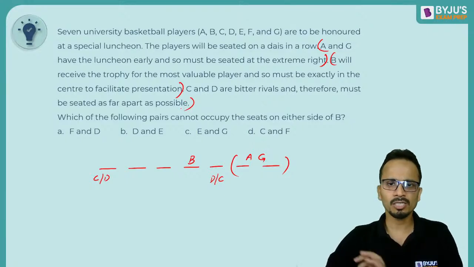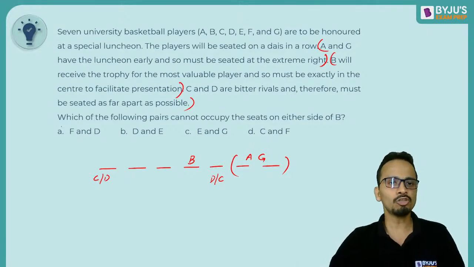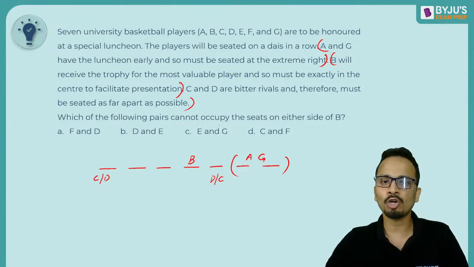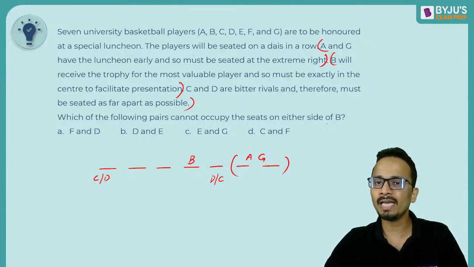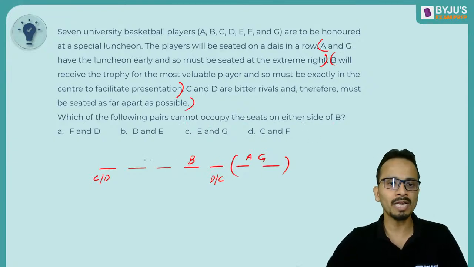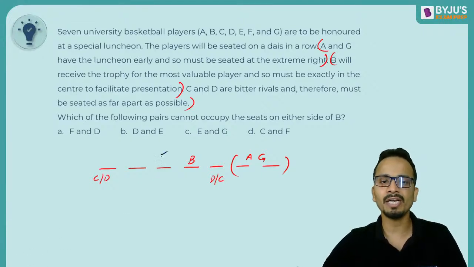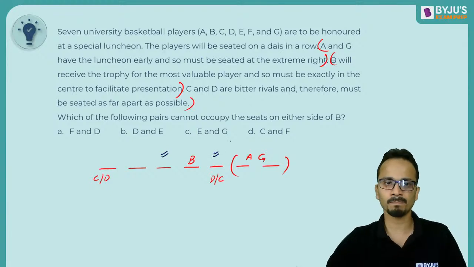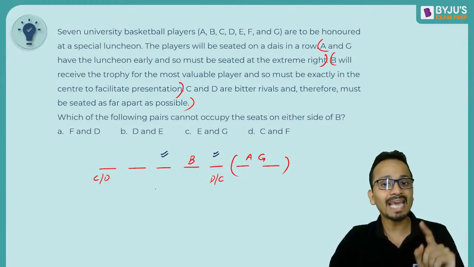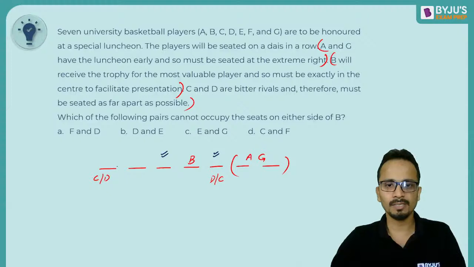Now this is it. The conditions are over. Now the question is, which of the following pairs cannot occupy the seats on either side of B? On either side of B, that means on the immediate left and immediate right, they are talking about these places. So which of the following pairs cannot occupy? Okay. Now first pair F and D.